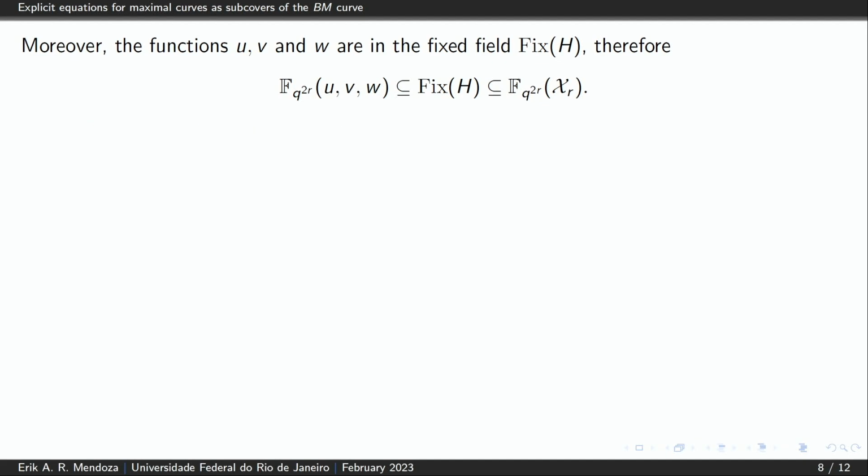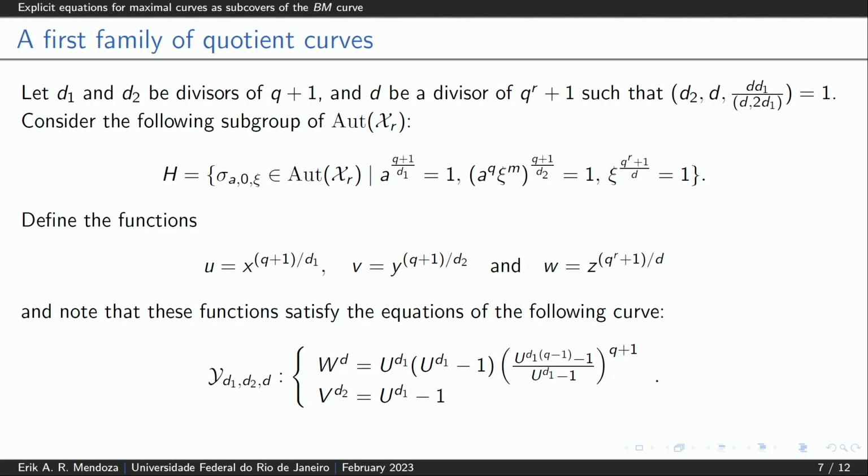This first family of quotient curves generalizes the family of quotient curves given by Giulietti and Cosenza. And in this work, we calculate the genus and the subgroup corresponding to the quotient curve in all cases. The only condition is this GCD.